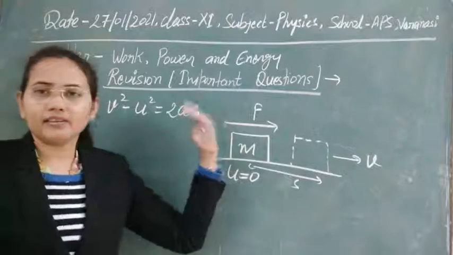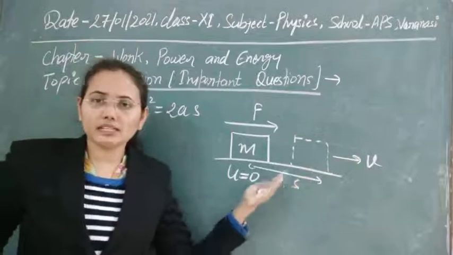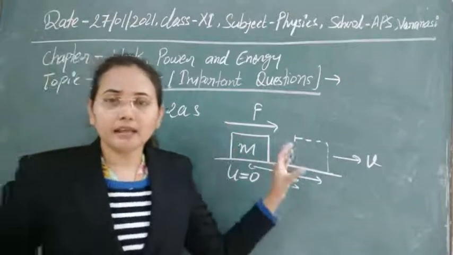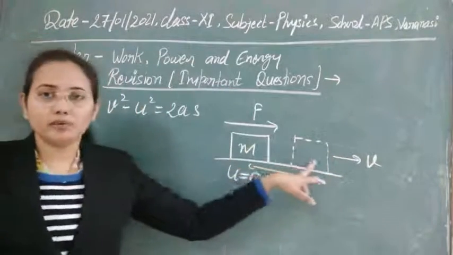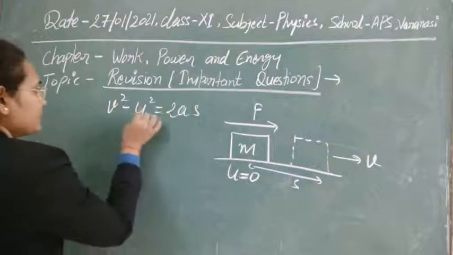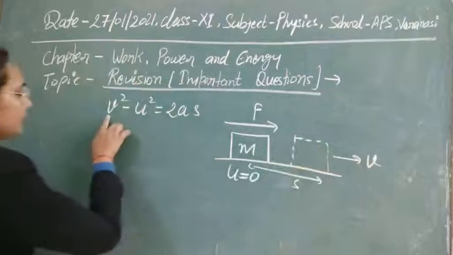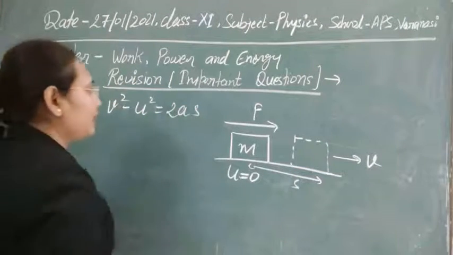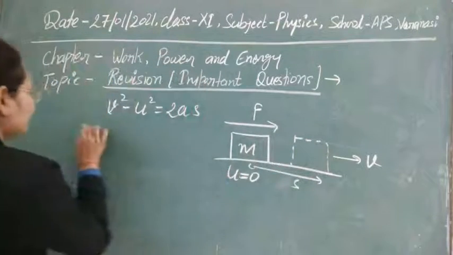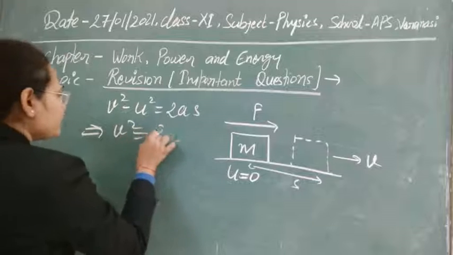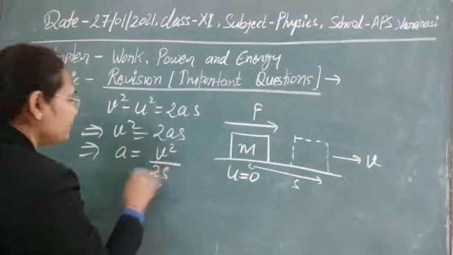Here we can take the force as variable or whatever. Suppose we see that the velocity of the body is continually changing with time, then obviously the body will be accelerated. So the body will possess some acceleration. Let's calculate what the acceleration will be. As the value of u is 0 here, the body has velocity v at any time t, and at that time t it has covered distance s under the application of this force. Finally we can calculate: v square is equal to 2as, so the acceleration produced in the body is equal to v square upon 2s.